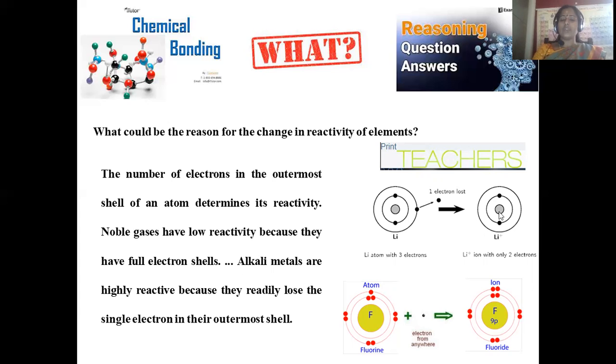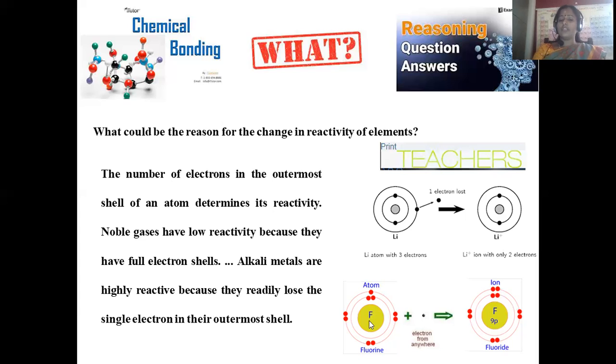Alkali metals are highly reactive, and we mentioned here lithium. What could be the reason? Because when we remove one electron from this one, it will be very stable and reach the nearby noble gas configuration. Let us take the simplest example, lithium. 1s2, 2s1 is the outermost electronic configuration. If we remove one electron, it will become very stable Li+. That will be the helium configuration, noble gas configuration. So it will become very reactive, because in order to lose the electron, it will be more reactive. Later, it will become very stable noble gas configuration. That's the reason why reactivity will be higher.